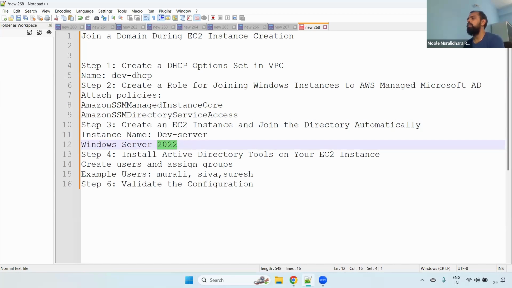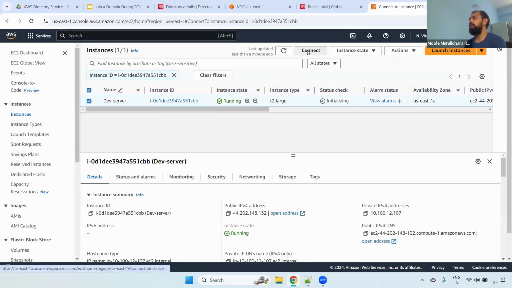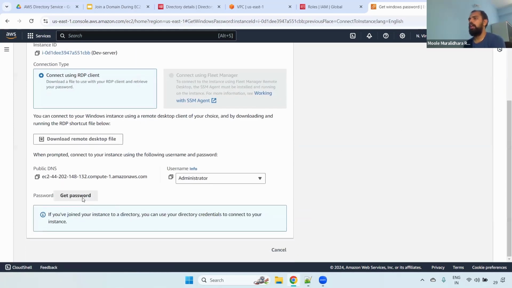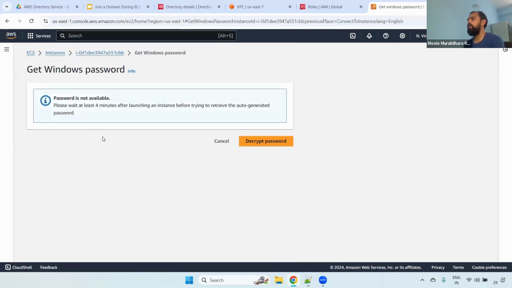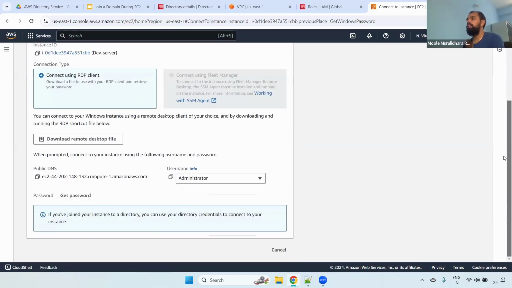We have to wait for a couple of minutes. For Windows, it usually takes around 4 minutes. Usually what we did was select this one, go to Connect, select RDP, and then Get Password, and upload that particular file to log in. Instead of that, we already joined the domain, so using the domain credentials we'll log in instead of using this particular one.